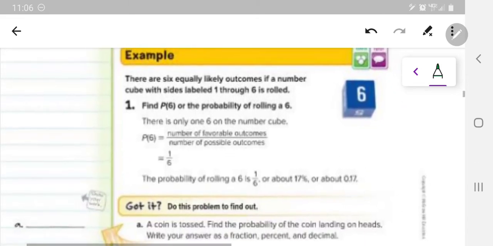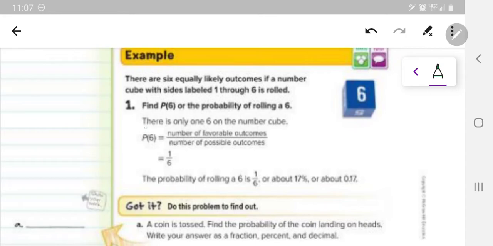All right. So we have our first example. There are 6 equally likely outcomes if a number cube with 6 sides labeled 1 through 6 is rolled. So 6 sides, each numbered differently, 1, 2, 3, 4, 5, 6. There's only 1 six. So here is our event.